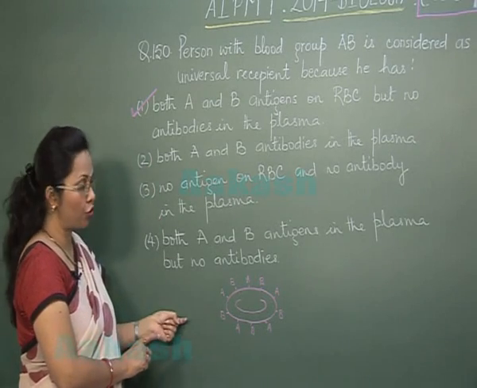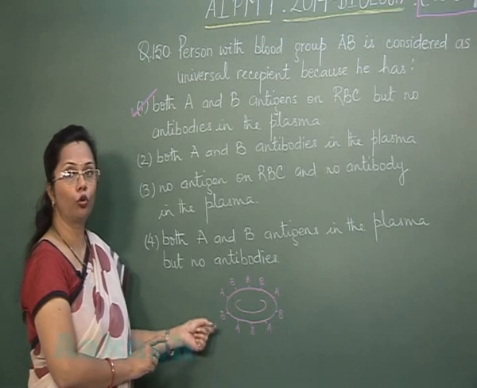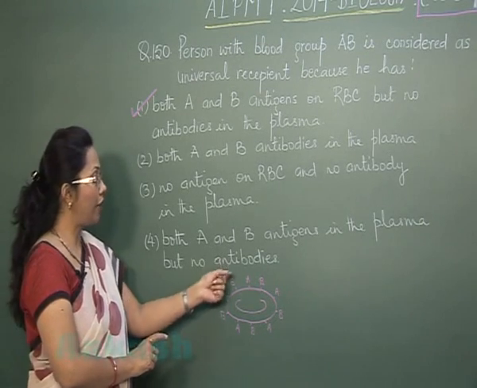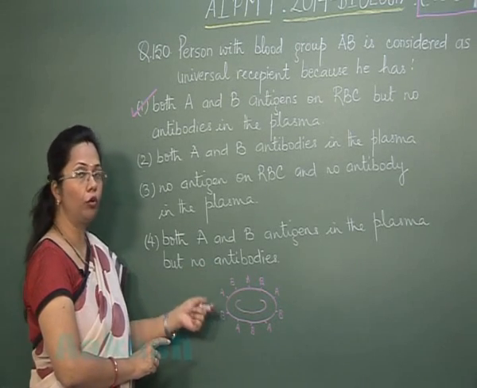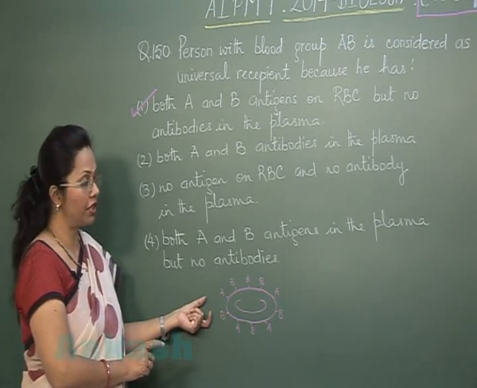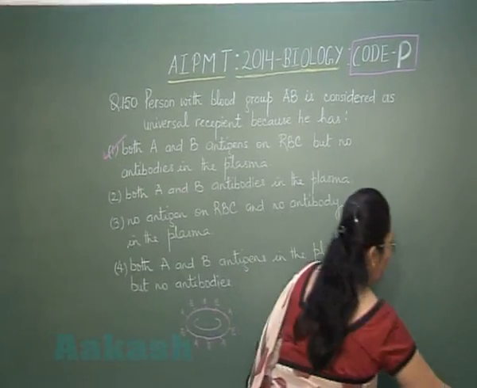So this is our best choice, and that is why the person who is belonging to AB blood group can take the blood from a donor who is either from A blood group or B blood group, or of course from O as well. So that is why they are universal recipients. We can move on to question 151.